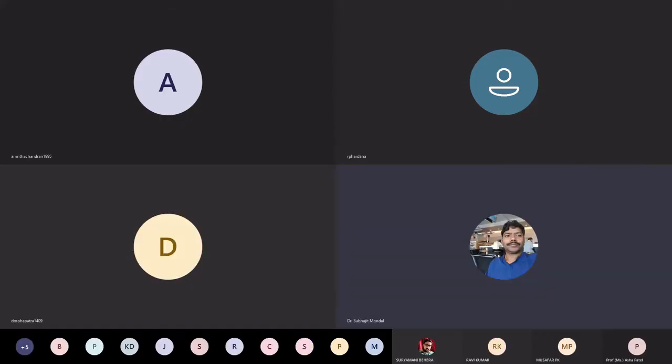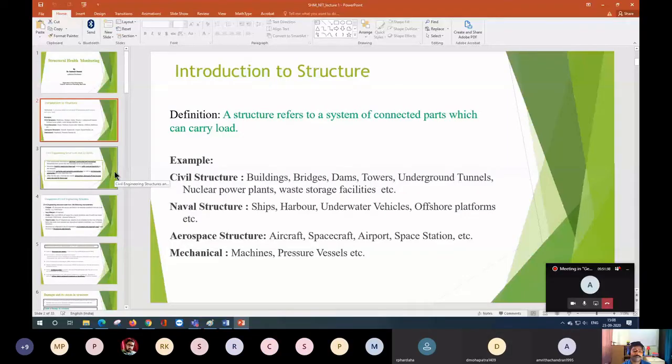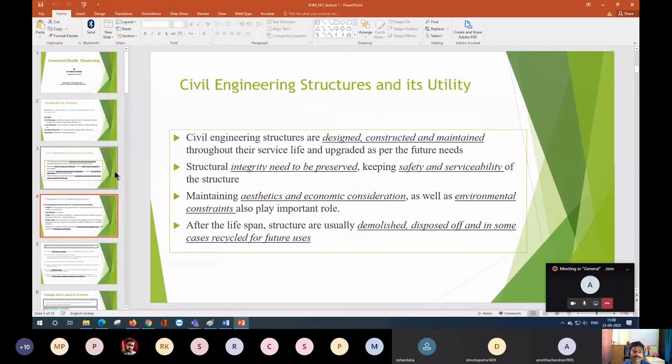We will try to introduce what the structure means and what is the difference between the civil engineering structure and the structure of other branches. And then we'll discuss what difficulties we have in the health monitoring for the civil engineering structures.